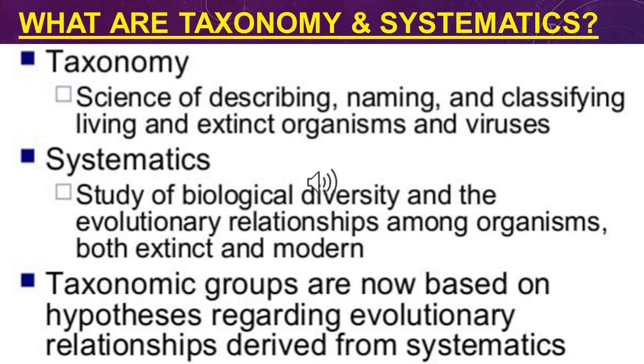The basics of taxonomy and systematics. Taxonomy is the science of describing, naming, and classifying organisms. And systematics does all that taxonomy does, along with analyzing the evolutionary relationships among organisms which were extinct and which are present in modern days.